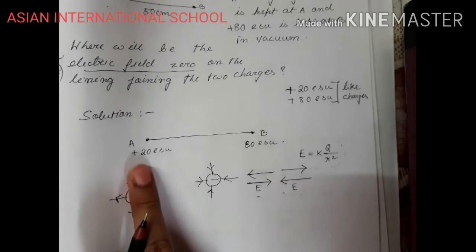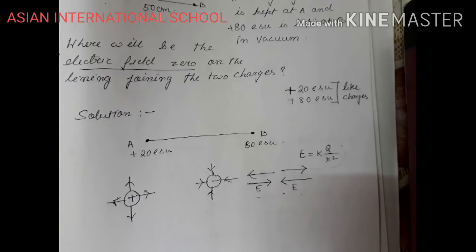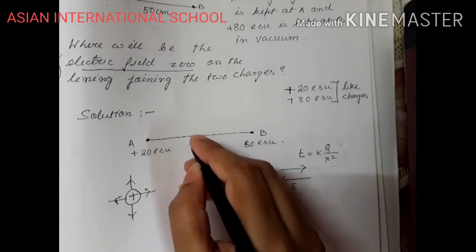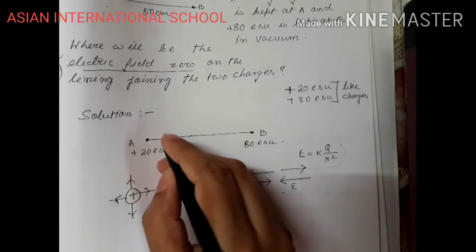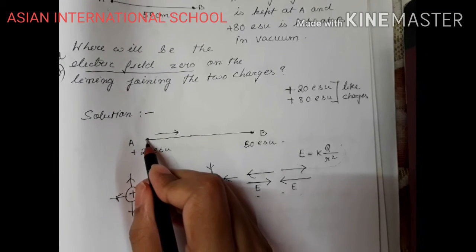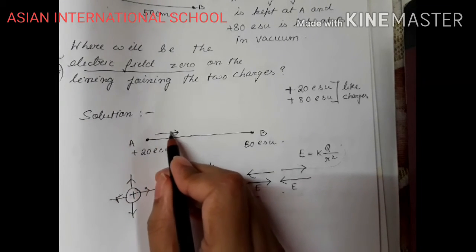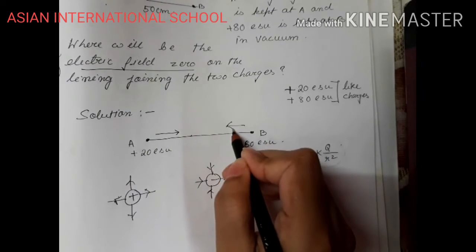Suppose if I place a test charge, or if I consider a point P over here, you see, if I place a test charge over here, the test charge will suffer a repulsion. From a positive charge, electric lines of force are moving outward. From this also electric lines of force are moving outward.